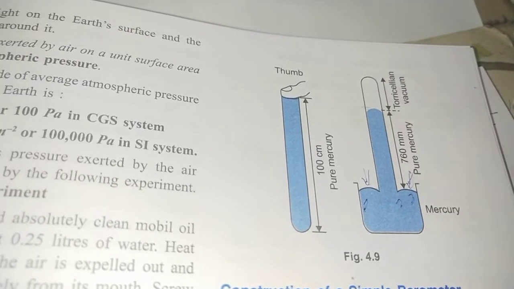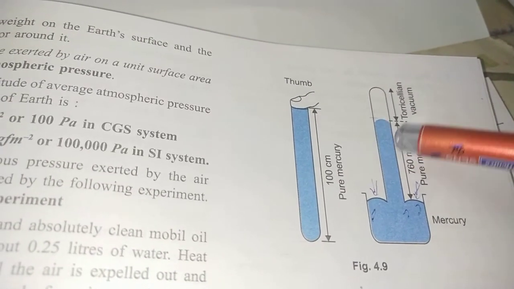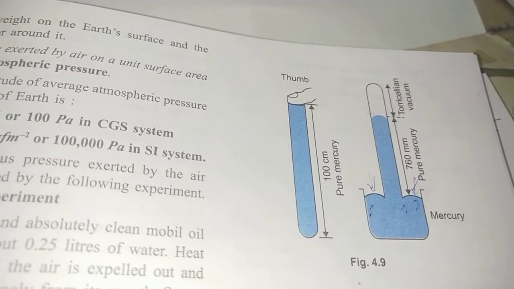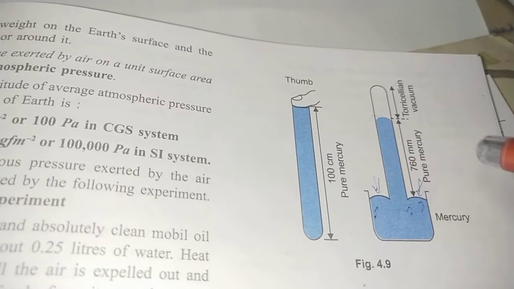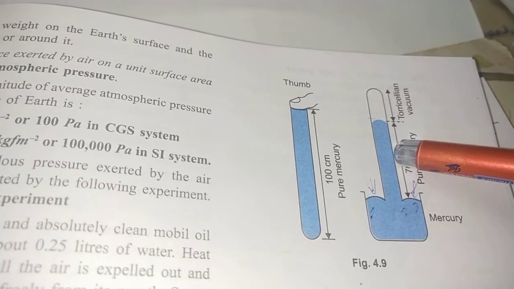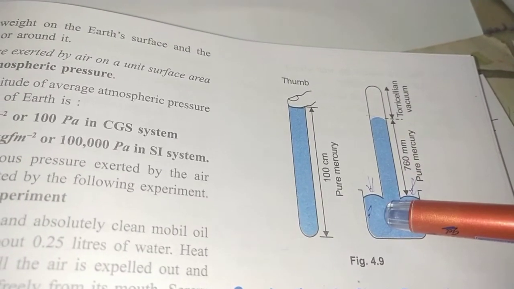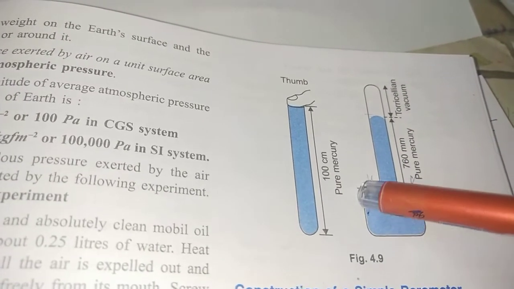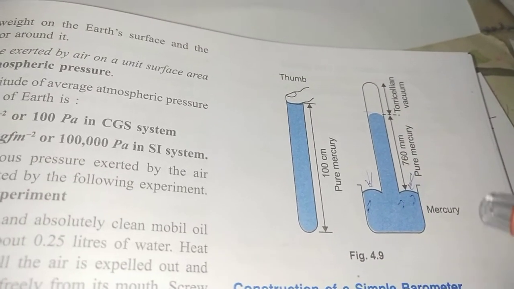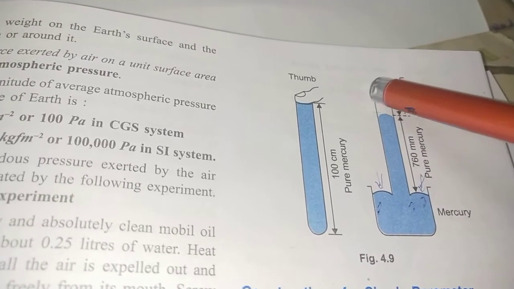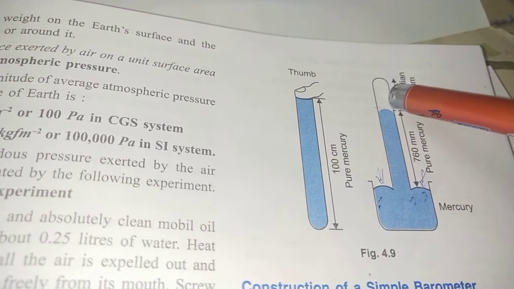Clear? Now what could be the changes? There could be a drop in height, or there could be an increase in height. That will depend upon the pressure. If the barometric height is less than 76 centimeter, that means the air pressure has fallen, so the mercury comes down. And if the air pressure increases, it will force the mercury upward, so the height will be more than 76 centimeter when the air pressure has increased.